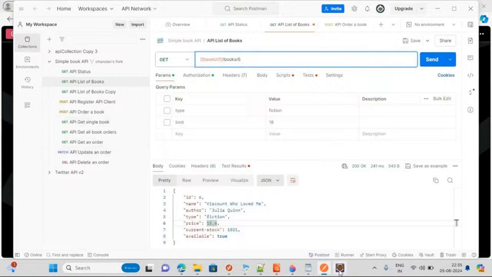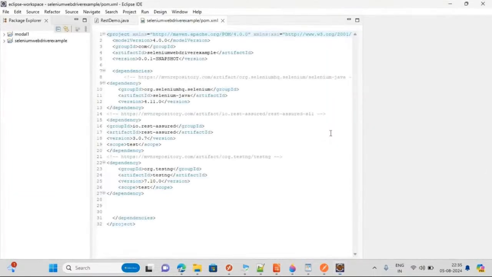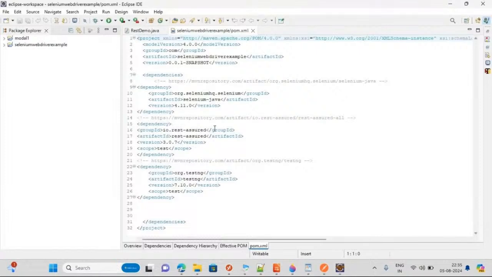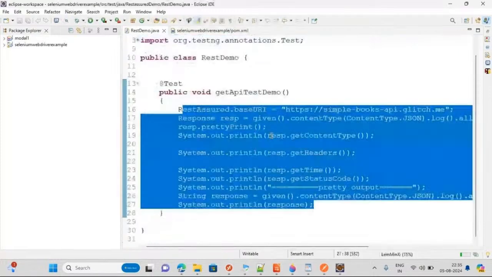But if you know Java or any language, simply write a code, use a for loop, put all the Rest Assured methods, and within a second you will get all the information individually for all of this. This is the same thing I have done, just to show you. One second. See, same here.